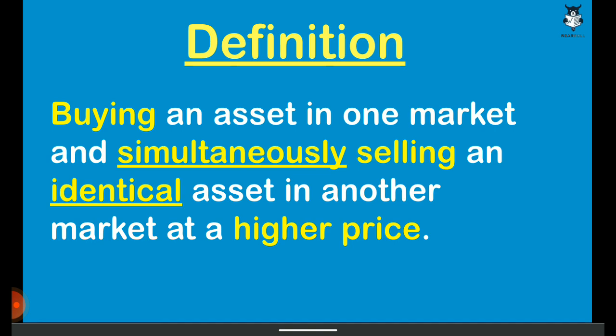The third catch, or the essential ingredient of arbitrage, is that we are selling the asset at a higher price and buying the same or identical asset at a lower price. For example, if we are selling the stock of Nestle at the New York Stock Exchange at $105, we will similarly be buying the same stock of Nestle on the London Stock Exchange for $100. We will see the example of arbitrage in the next slide. So for now, just remember this definition.